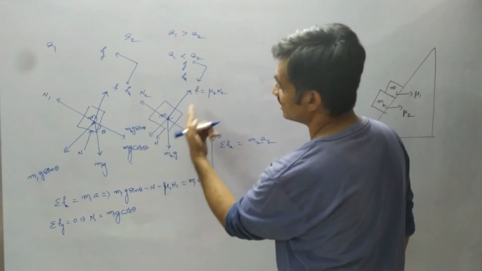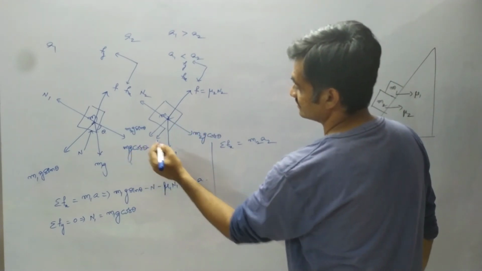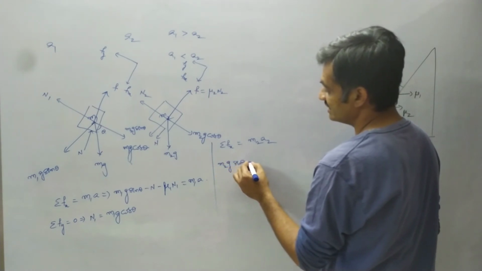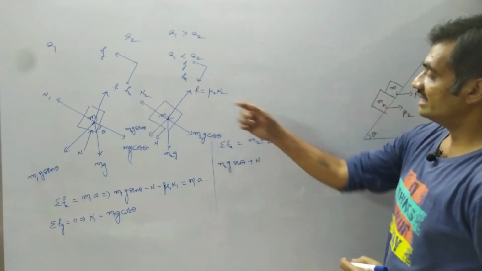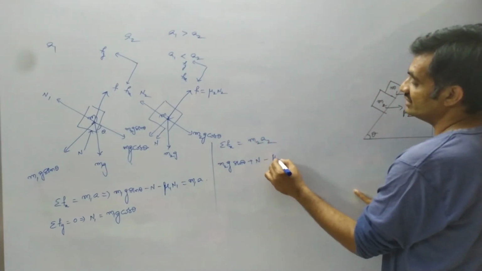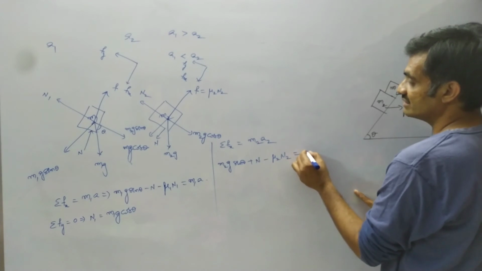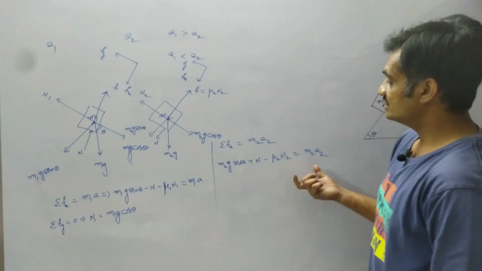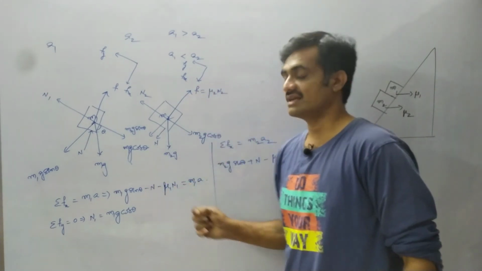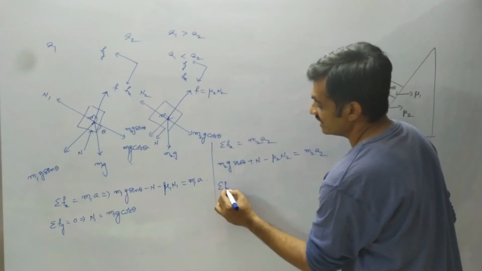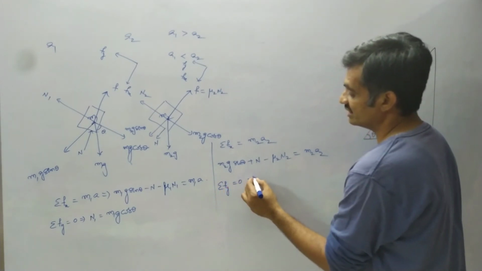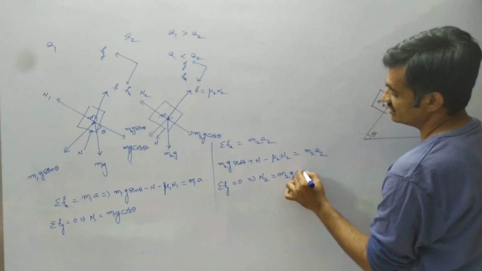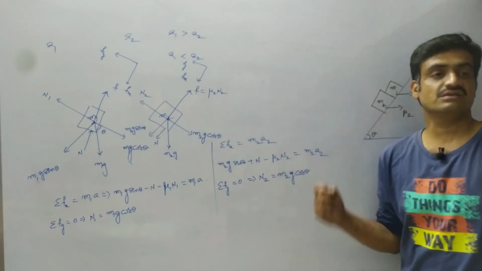So the sum of forces acting along the x-axis is m2g sin theta plus the driving force N, minus mu2 into N2, equals m2 a2. The sum of forces acting along the y-axis is equal to 0. From that, we get N2 equals m2g cos theta. We can substitute this value in this equation.